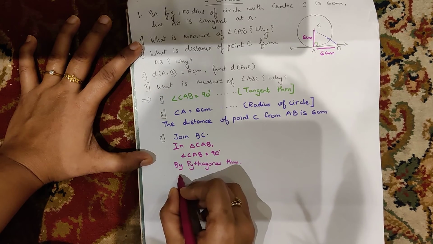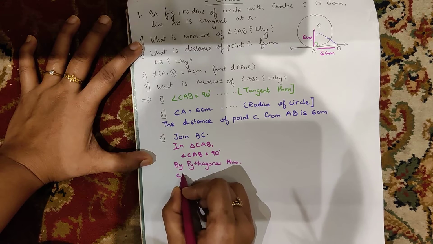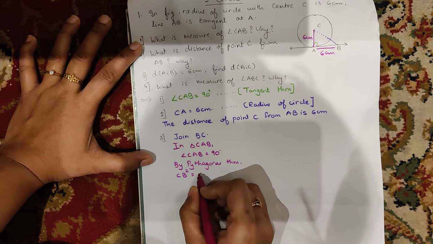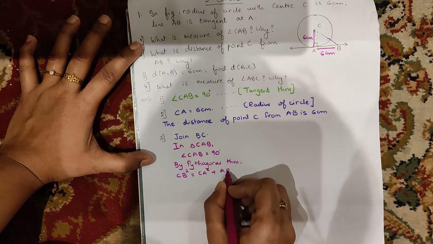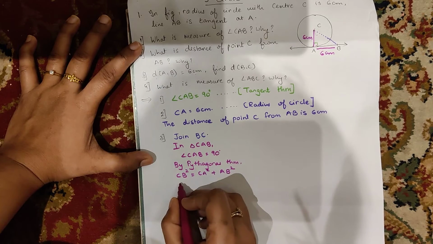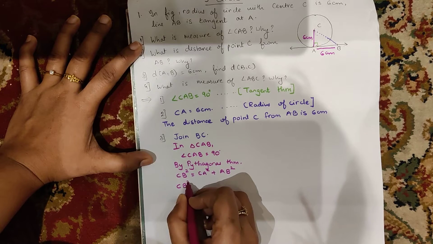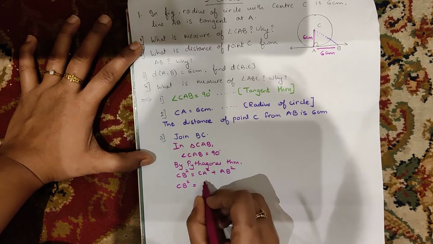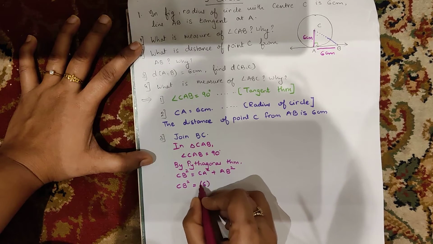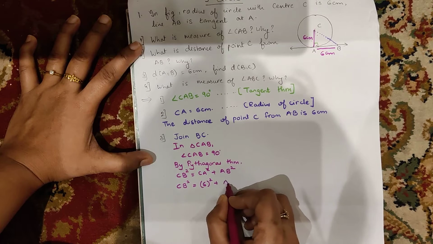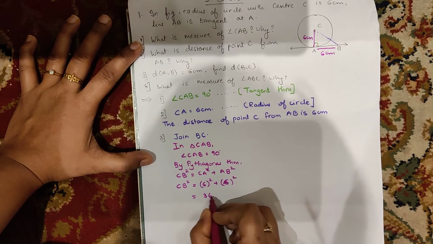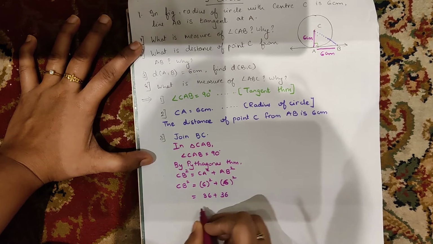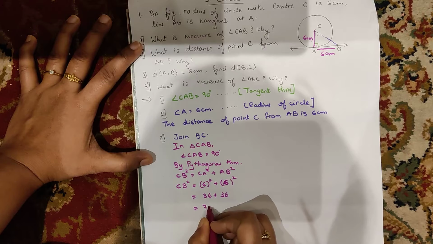Yes, by Pythagoras theorem, CB square, that is hypotenuse square, is equal to one side square plus other side square, right? Just substitute the values. CB square we have to find. CA is 6 square and AB is also 6 square. Yes, so here it is 36 plus 36, so it is 72.